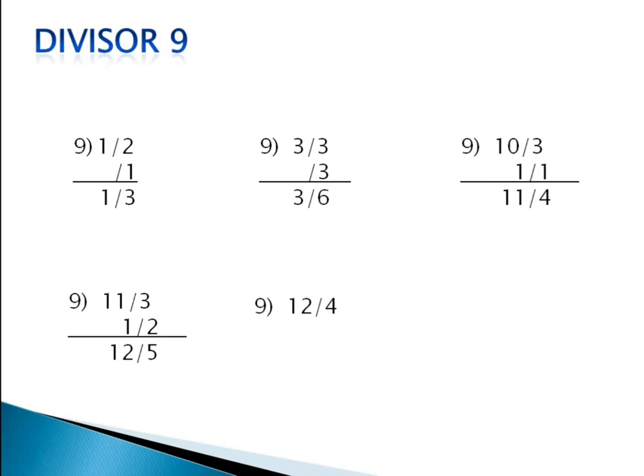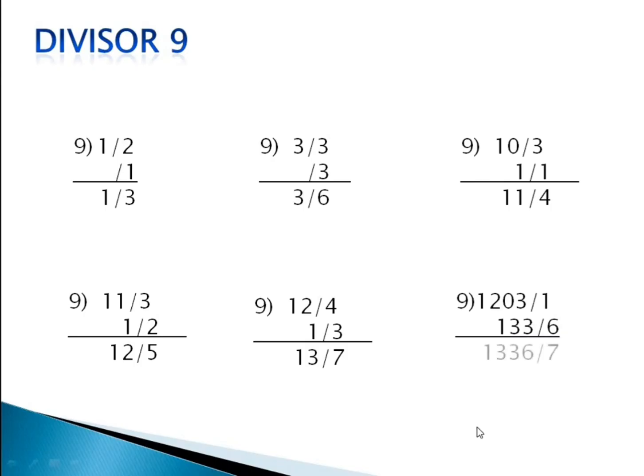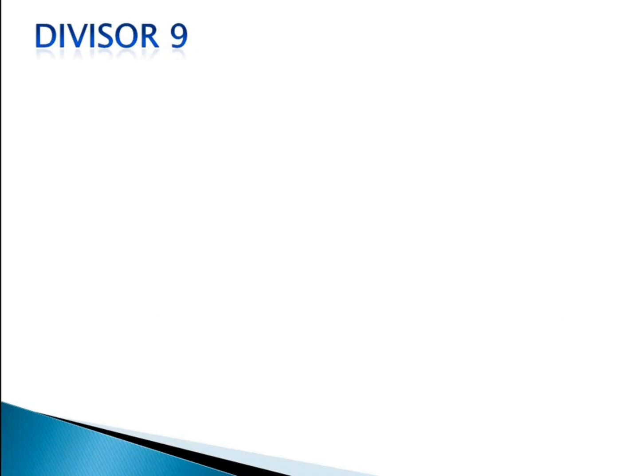Now 124, we do it in the same way. 1 comes here, 2 plus 1 becomes 3, and you add everything. 13 is the quotient, 7 is the remainder. Why are we adding all the digits directly? That question will be answered in the coming numbers. Let us see some more digits for now.